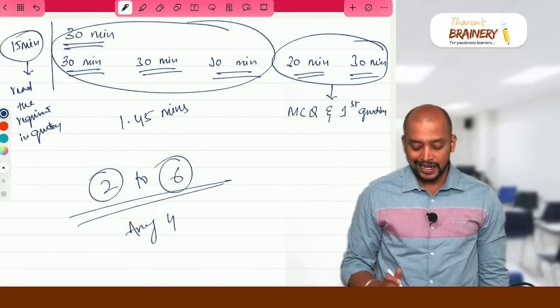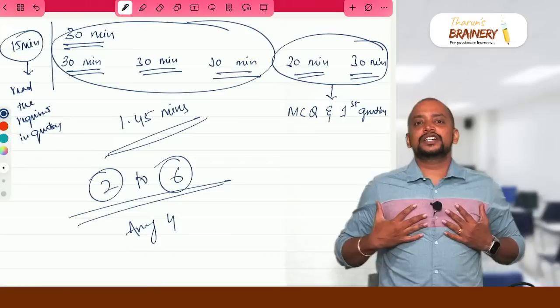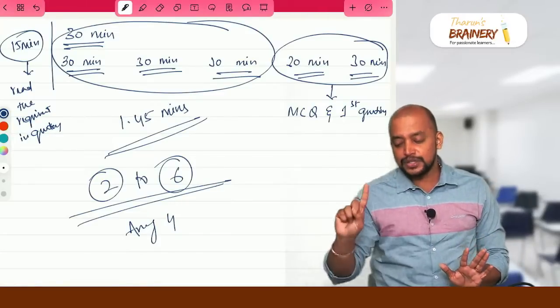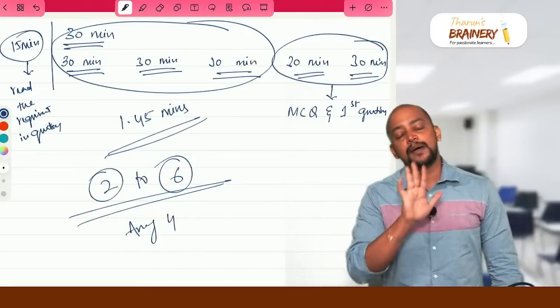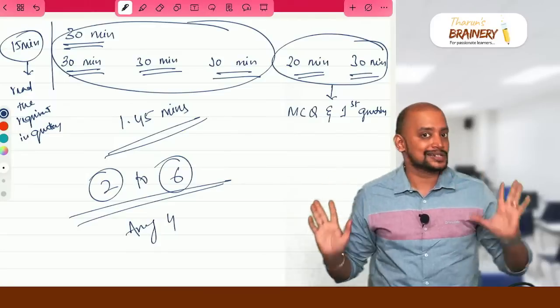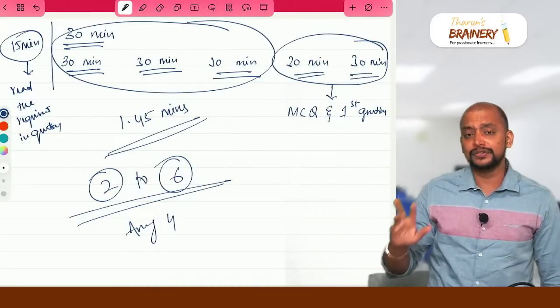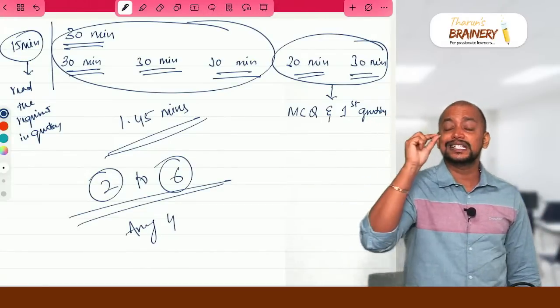You can decide, but you can ensure that you can complete it in 1 hour 45 minutes, so that you are at ease. Now this MCQ and first question marks is what? 30 marks and 14 marks. Happily, with a cool mind, you can sit and complete it. So follow this strategy, so that you will definitely be saving the time, and see the requirement properly in each and every question.